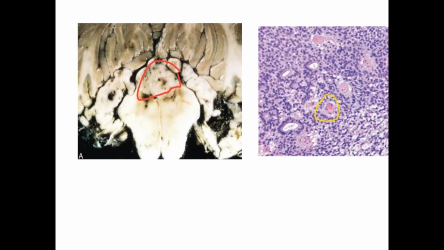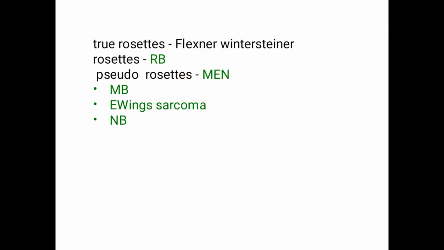Okay, this is the tumor mass you can see, and in the second image you can see perivascular pseudorosettes where the vessel is highlighted. Okay, coming to true rosettes and pseudorosettes. First thing, true rosettes are present in retinoblastoma. They are known as Flexner-Wintersteiner rosettes.